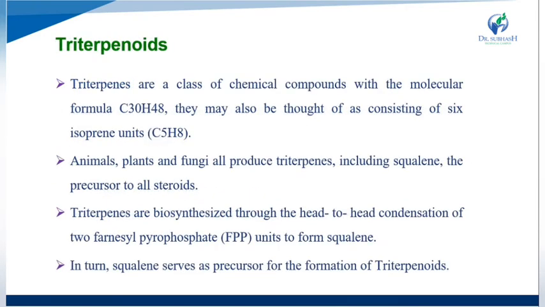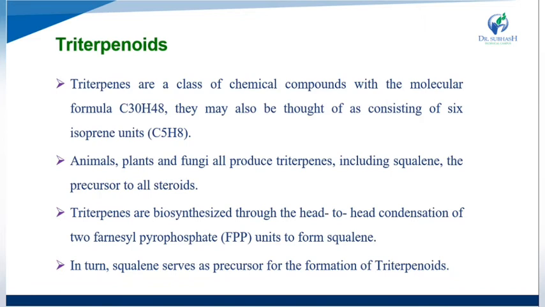Now let's look at the triterpenoids. Triterpenoids are a class of chemical compounds with the molecular formula C30H48. They may also be thought of as constituents of 6 isoprene units.